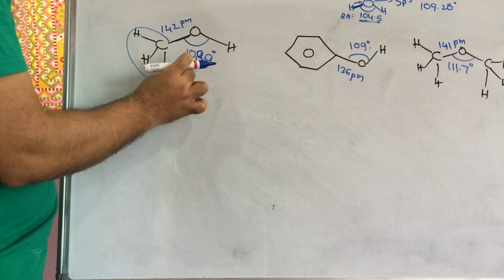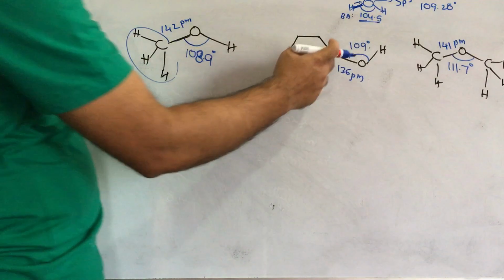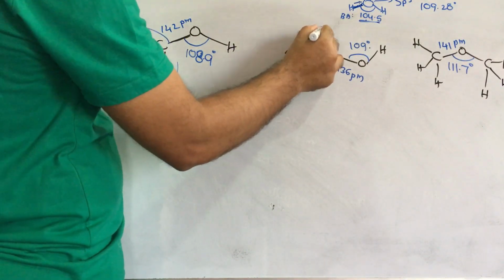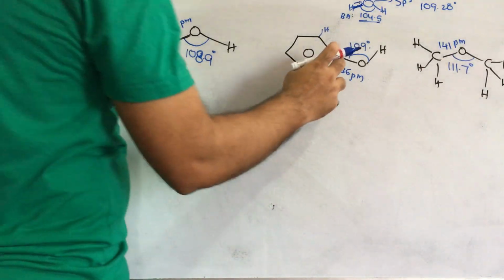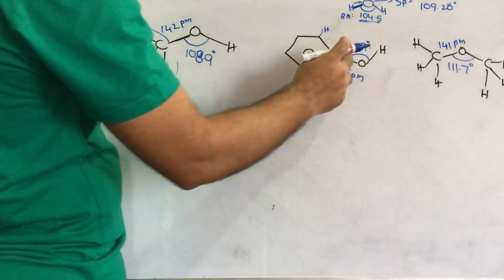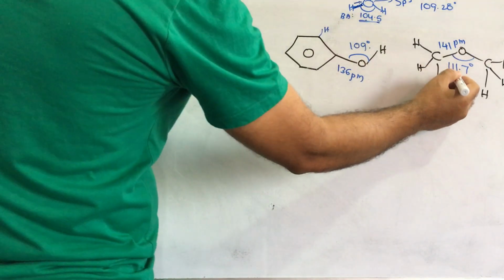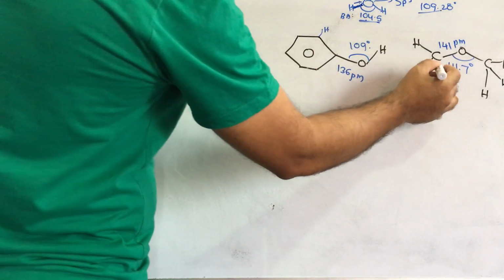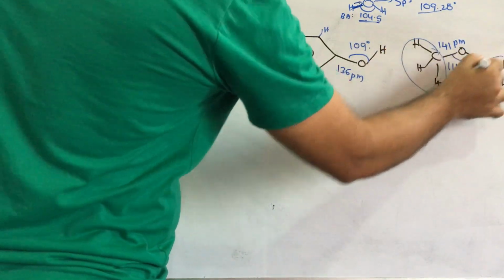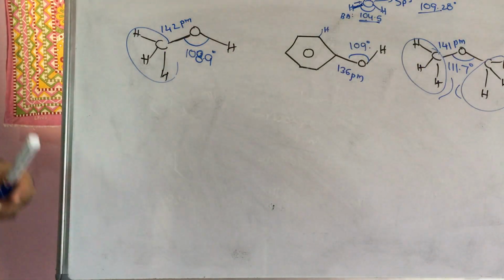The reason is some repulsion between the groups, due to the bulky group. Here, the phenol is planar, and there is not much repulsion, so it is somewhat less than the actual 109. And here in ether it is increased compared with the actual bond angle, because both are bulky groups, causing repulsion, so the bond angle is increased a little bit.